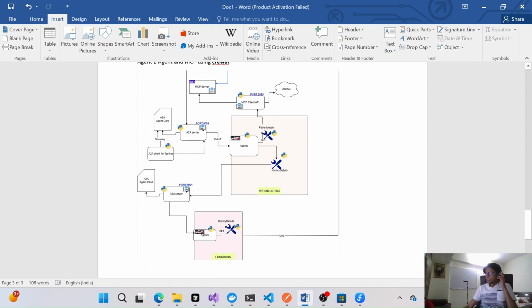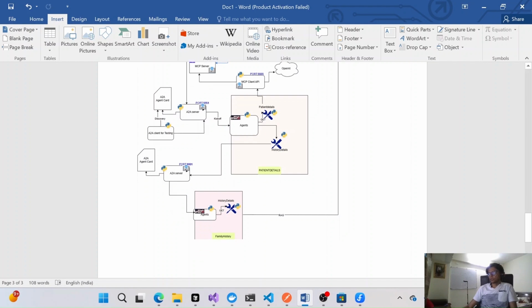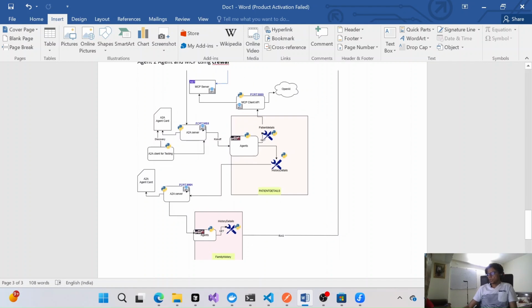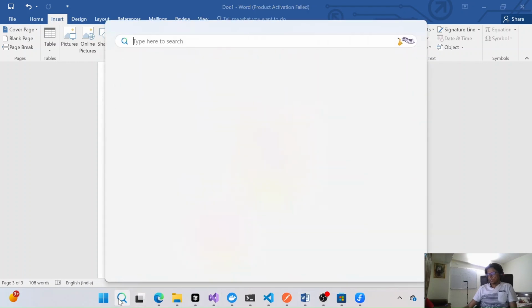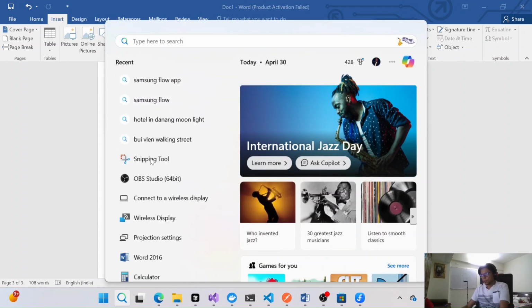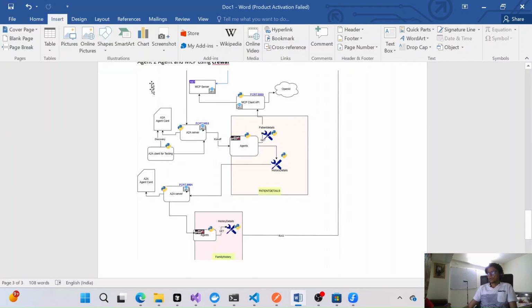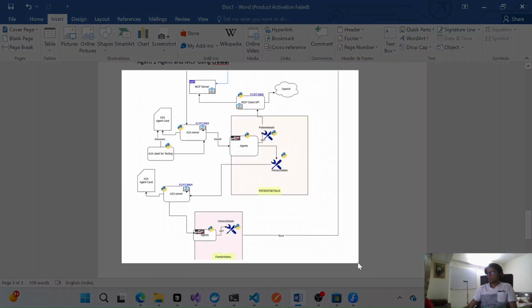Okay, now we'll see how this MCP server and A2A server will communicate with different agents, and how they will share the data between the different agents. So for the demo purpose, we have used CrewAI to create the agents and to communicate with the A2A server. We'll see it together. So how this is doing, let me share some snipping tool. Okay, let's understand this one first.